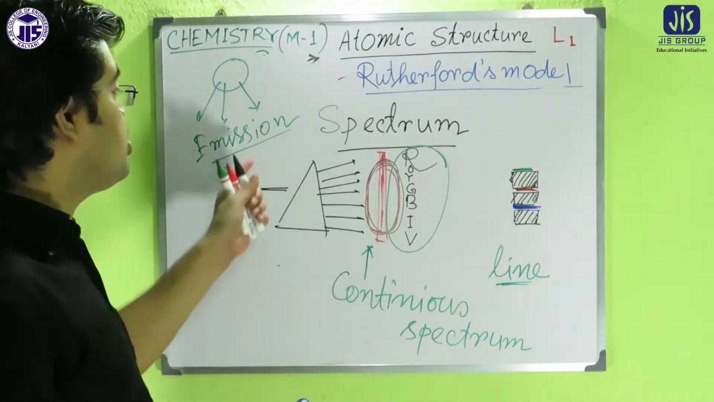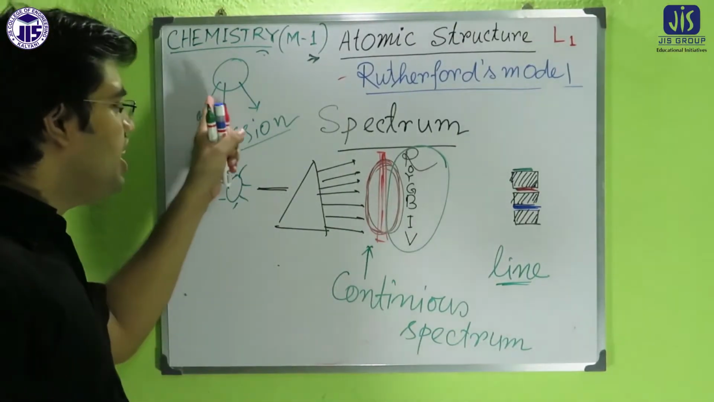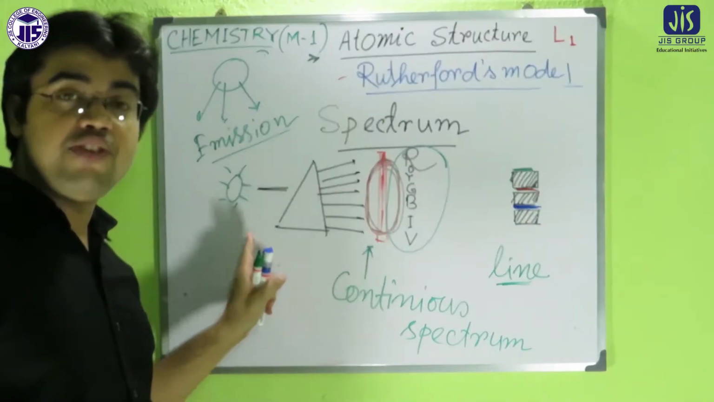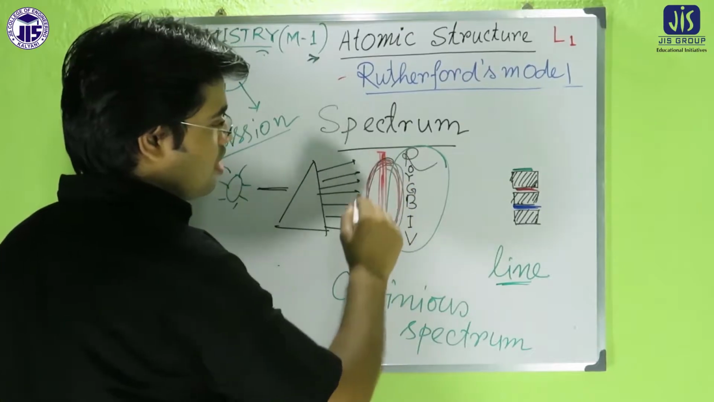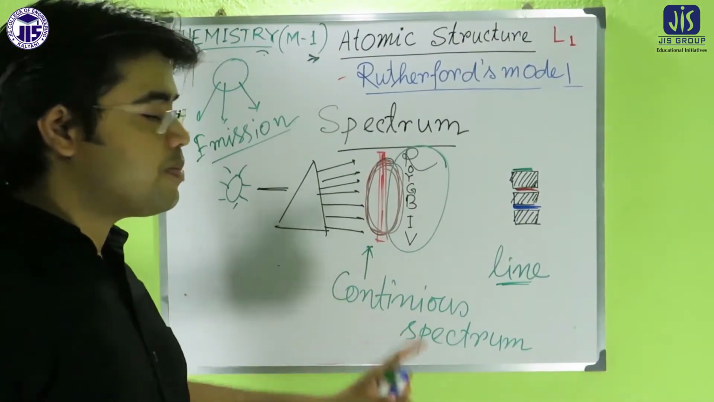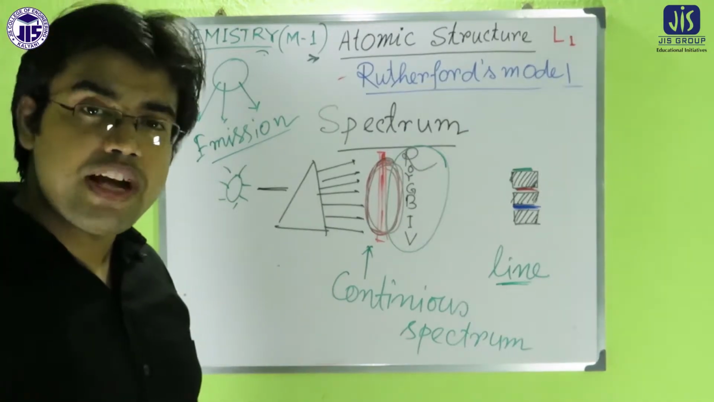Now in the case of emission, there may be two chances. The source may continuously emit light. If it continuously emits light, we will get such a band of colors, and that is called the continuous spectrum.